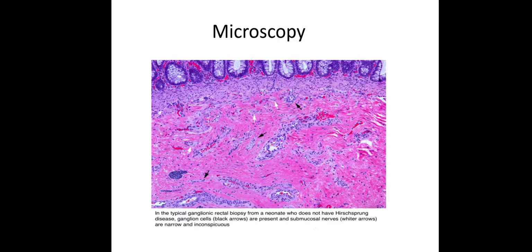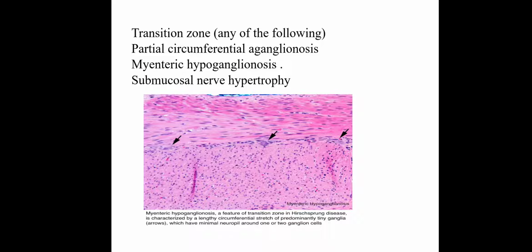Microscopically, in the proximal part of the intestine without Hirschsprung disease, there is presence of ganglionic cells, indicated by the black arrow, and submucosal nerve plexus, indicated by the white arrow. In Hirschsprung disease, there is the transitional zone, which is a lengthy circumferential stretch of predominantly tiny ganglia, shown by that arrow, which have minimal neuropil seen around 1 or 2 ganglionic cells.